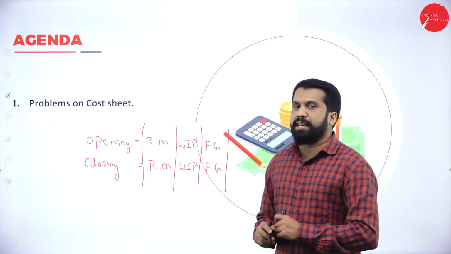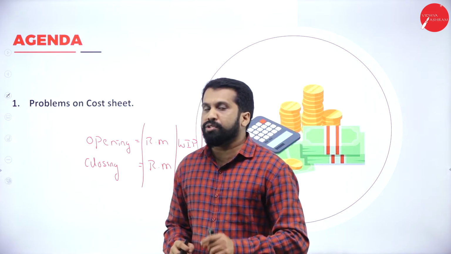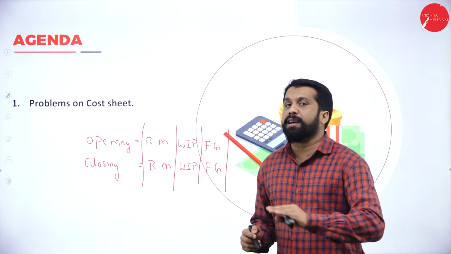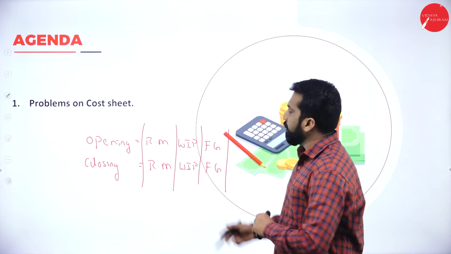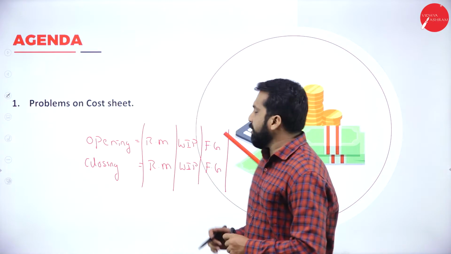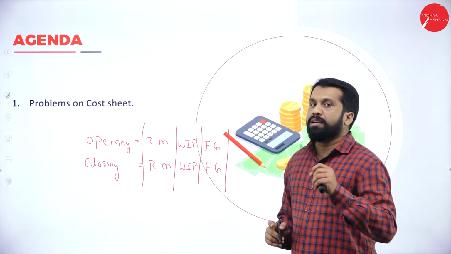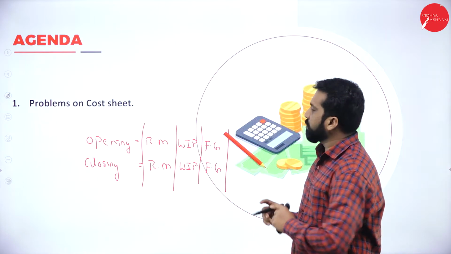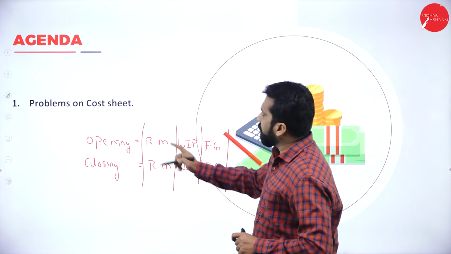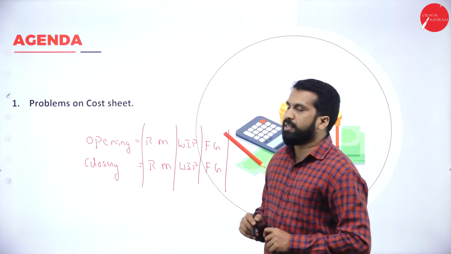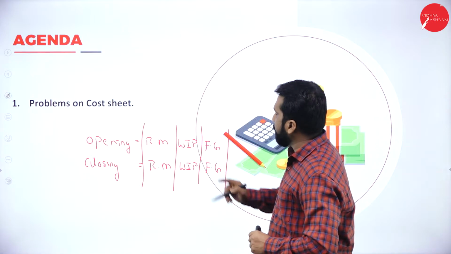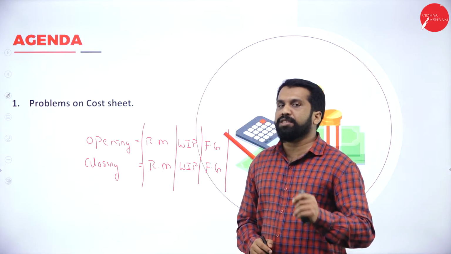Now, from the sugar cane, you crushed it and made it into juice. That is called work in progress. Still, it is in progress. You have not completed it into sugar. Then later you added chemicals, color and everything. You did some process. Finally you got sugar. That sugar we call finished goods. Up to this, any doubt? No doubt. In the question paper, you will get opening raw material, opening work in progress, opening finished goods. You will also get closing raw material, closing work in progress and closing finished goods.